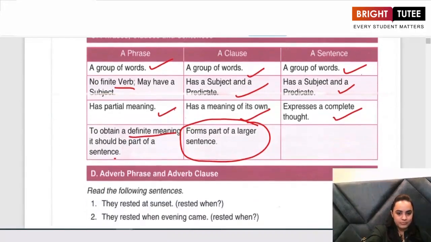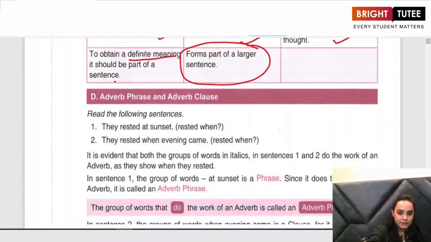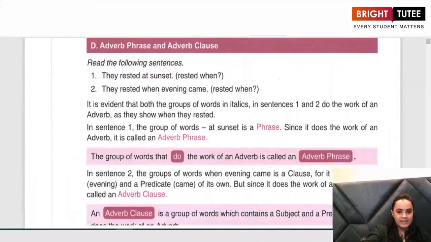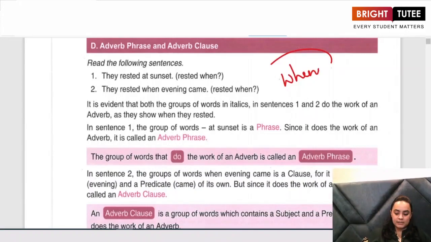Now, let us look at the difference between an adverb phrase and an adverb clause. Now, look at the sentences which are on your screen. They rested at sunset. They rested when evening came. If you read both these sentences, you are getting the answer to the question when. First sentence, when did they rest? At sunset, I am getting the answer to it. When did they rest? In the second sentence, when evening came.